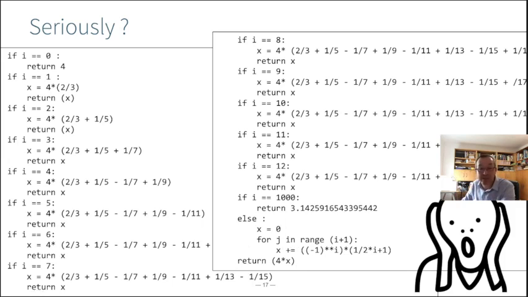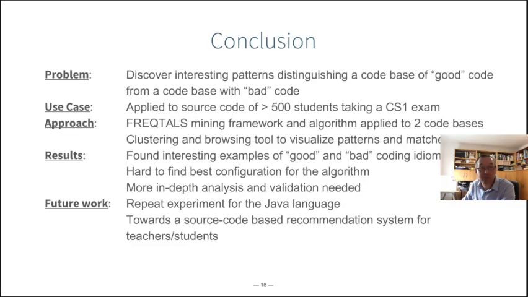So that's it. Conclusion. What we did in this experiment, we tried to discover interesting patterns distinguishing a code base of good code from a code base of bad code, where the code base given as input was the source code of students who took an exam, and good was those who succeeded the exam, and the bad code was those who failed the exam.